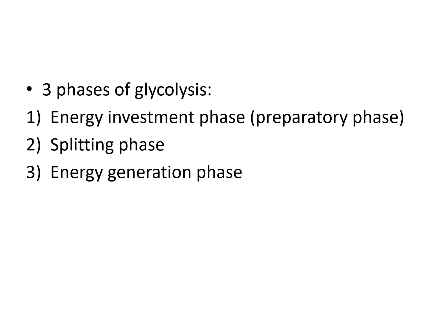Now the phases of glycolysis. Total 3 phases of glycolysis are present. First is energy investment phase. Investment means we are investing energy, we are using energy. It means ATP will be consumed. Then splitting phase, it will degrade, the degradation phase. Then energy generation phase, it means we are producing ATP. So these are the 3 phases of glycolysis. Now we will discuss in detail.